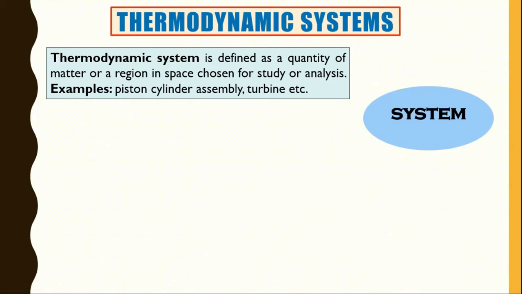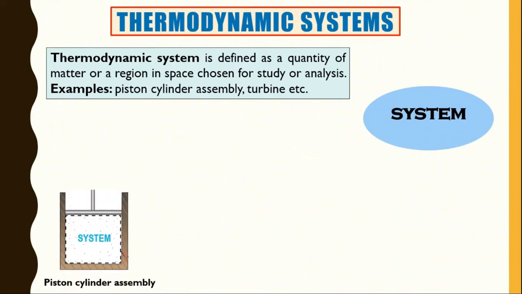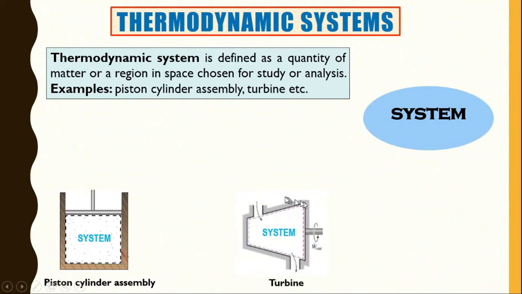Examples of systems are piston cylinder assembly, turbine, etc. Okay, there are many more examples, but two basic examples we can see here. This is our piston cylinder arrangement, and everything inside it is called our system. Second is a turbine. This also we can consider as one type of system. Now another simple example of a system is your classroom. The classroom also you can consider as one type of system.